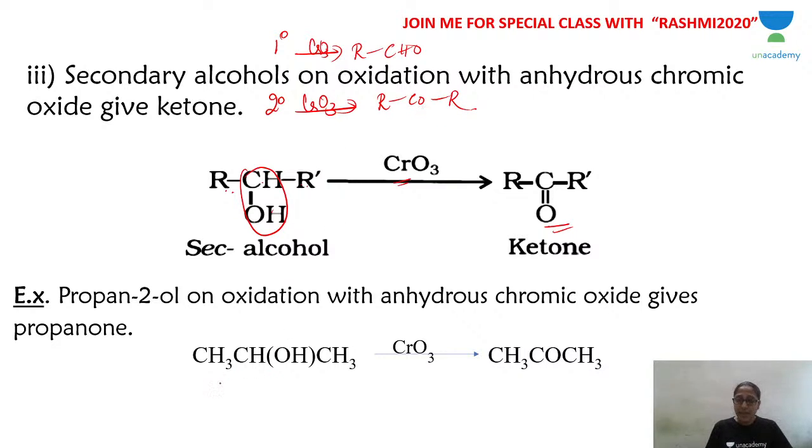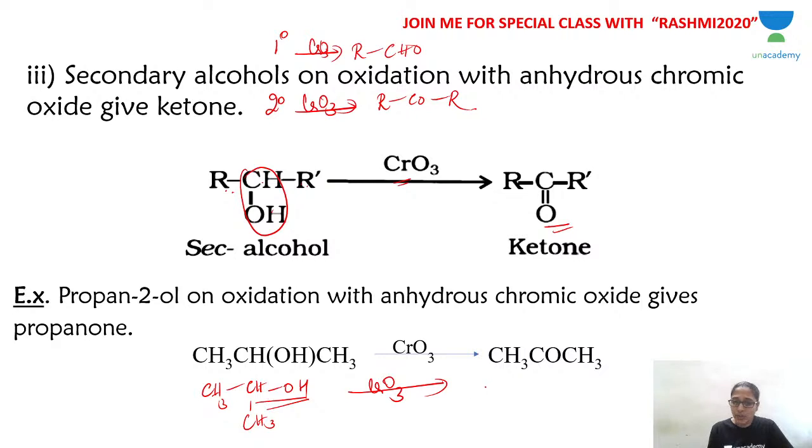For example, CH3CHOHCH3. This is a secondary alcohol. In the presence of CrO3 as an oxidizing agent, what happens? CHOH becomes CO, so we get CH3COCH3. This is acetone or propanone. Prop, because there are 3 carbon atoms, 1, 2, 3. Ane, because all the carbon-carbon bonds are single bonds. And you have the ketonic functional group, that is the suffix ONE.